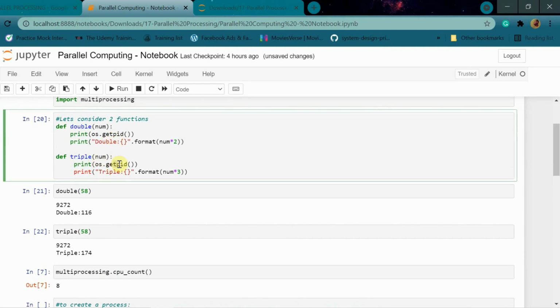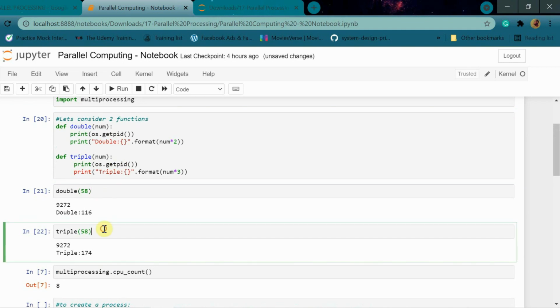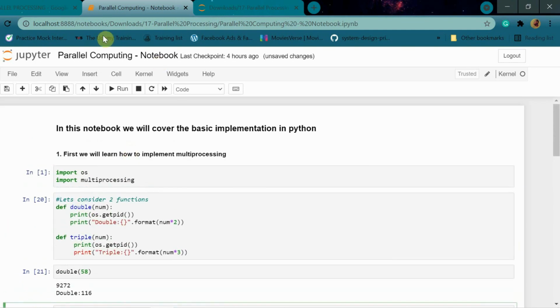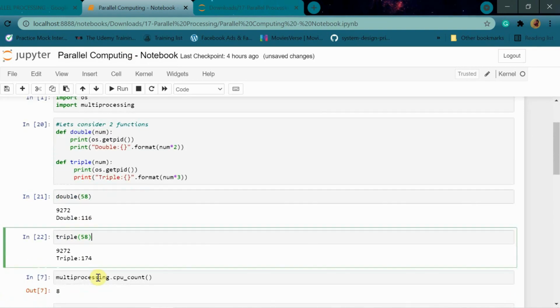Ideally both are different functions, so I should get different process IDs, right? But for the operating system, both of these are the same process, as this whole Google Chrome and this whole Jupyter notebook are under one process.